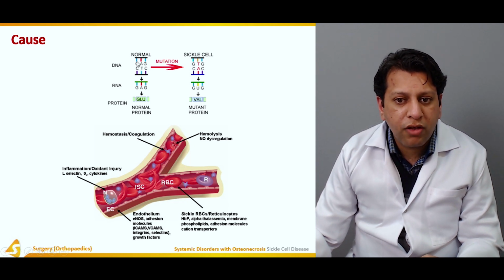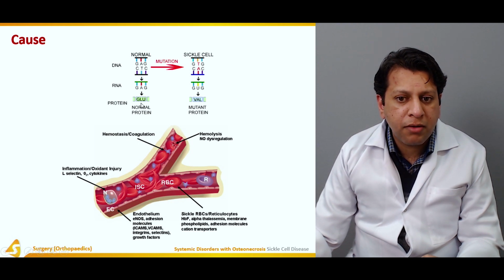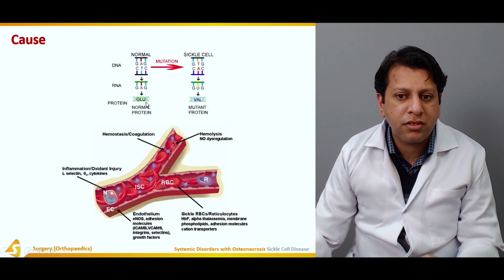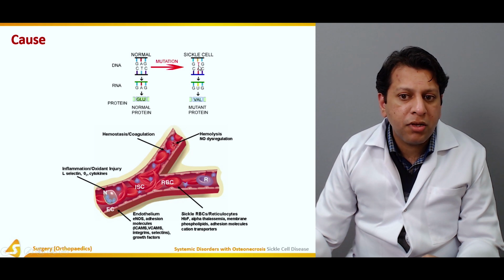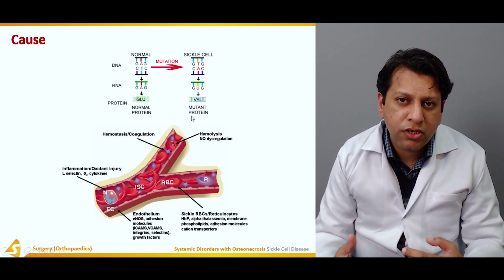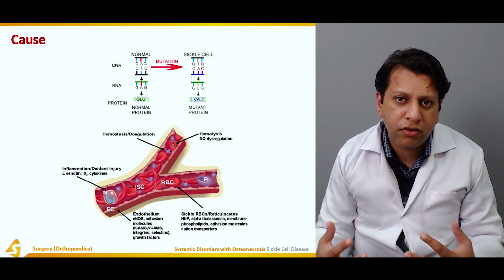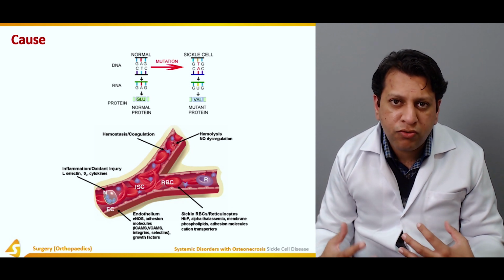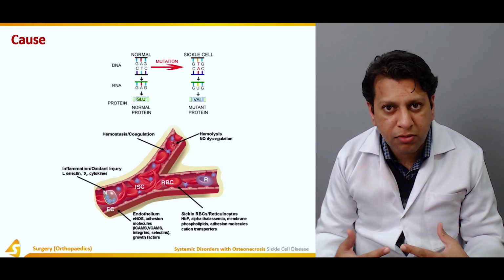This is coding for a protein, and once it's coded, it becomes glutamic acid. But instead of adenine, there is thymine, which is changed. Once GTG, which codes for valine, is inserted, the whole 3D structure of the hemoglobin is changed from normal hemoglobin to HbS hemoglobin.